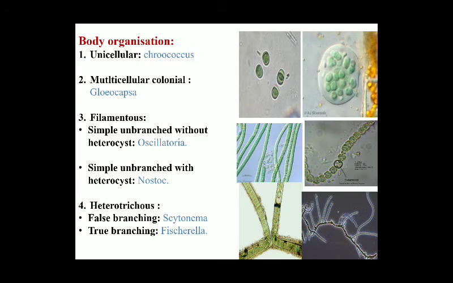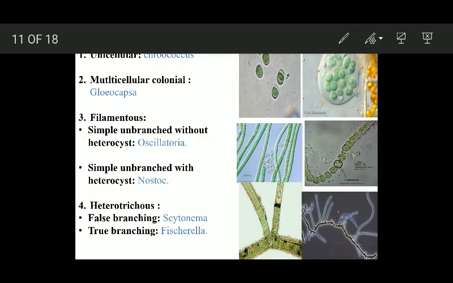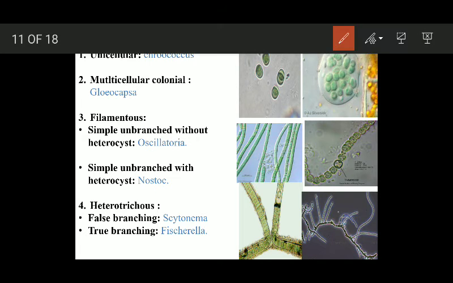Now their body organization. OK, what is their body composed of? They may be unicellular, multicellular, and filamentous. We will talk about every type one by one. First of all, unicellular. Unicellular means the body is entirely composed of just a single cell. Example is Chroococcus.